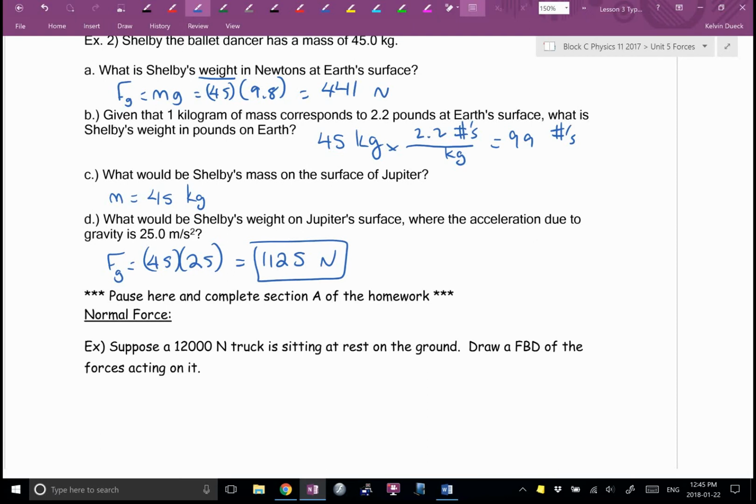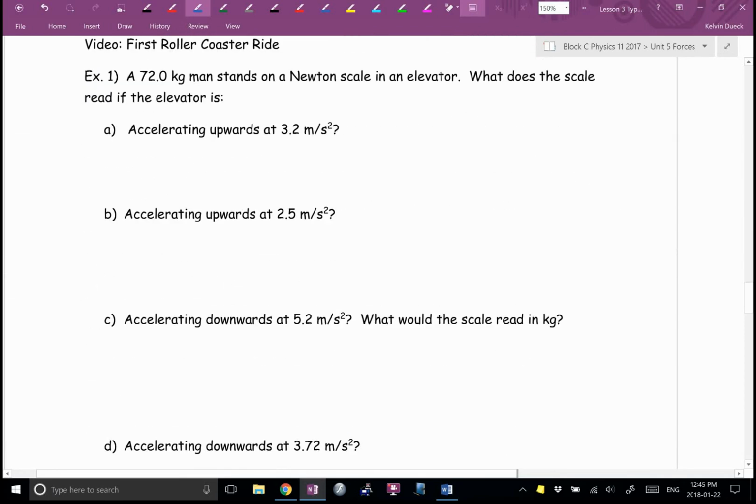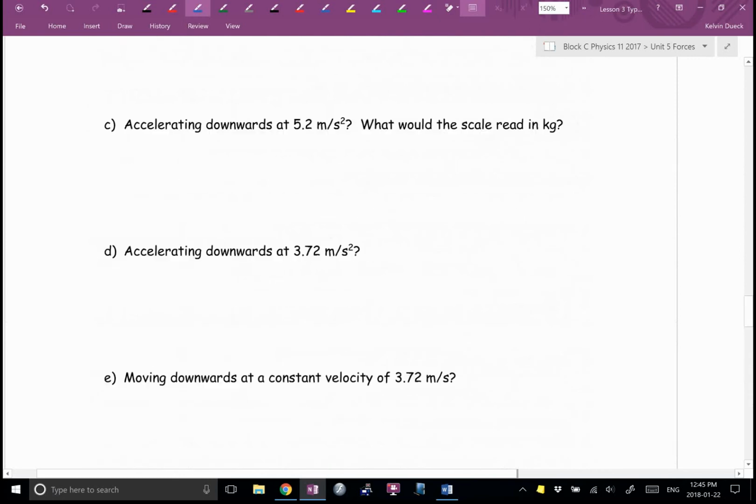It says pause here and complete section A of the homework. We're actually going to finish this lesson, and then your homework is going to be a couple of questions. Let's keep going. So we're not going to pause yet.